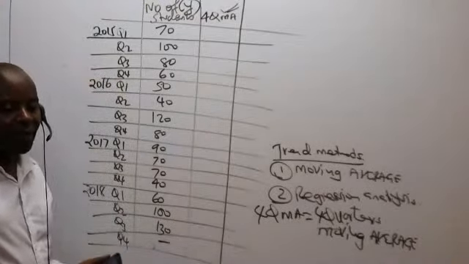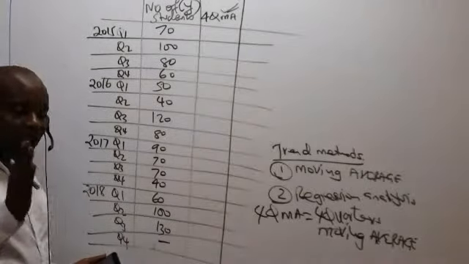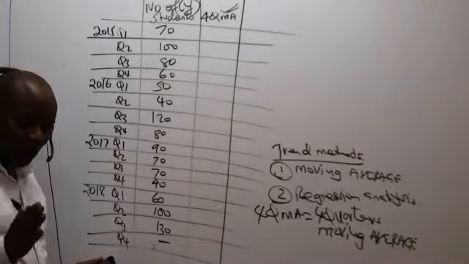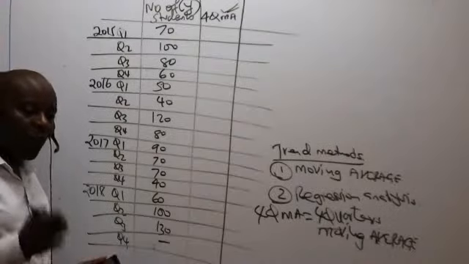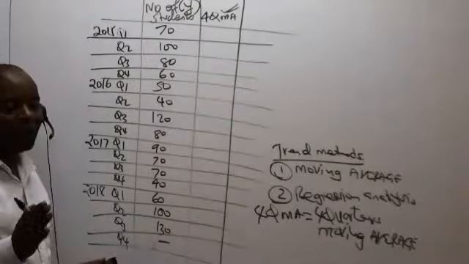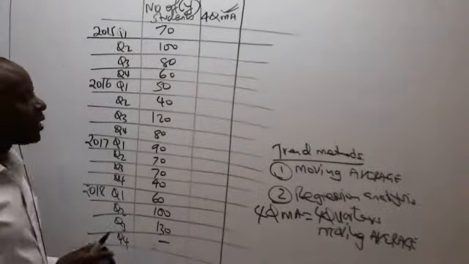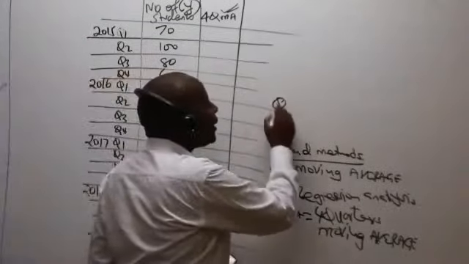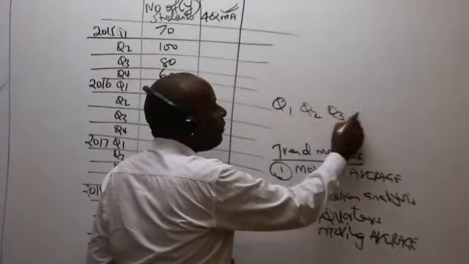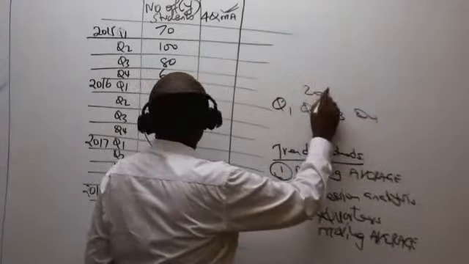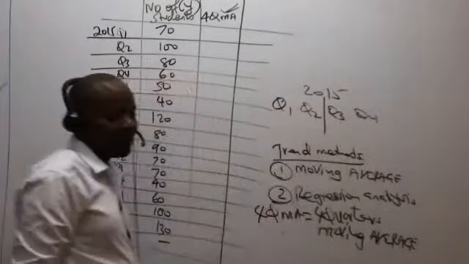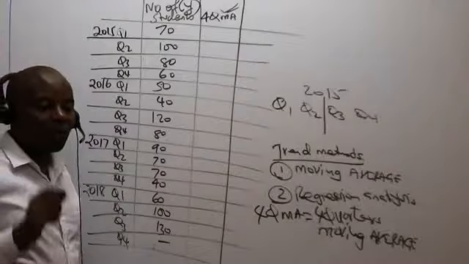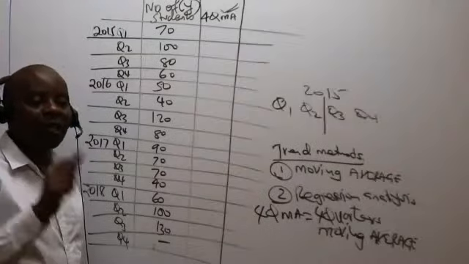I want an average. Now listen. When you get this 77.5 as your 4-quarter moving average, the question will be, where should we write this 77.5? We should write 77.5 right at the middle of my year. My year here is 2015. The middle of my year will be at the center there, because this figure is supposed to be very representative.